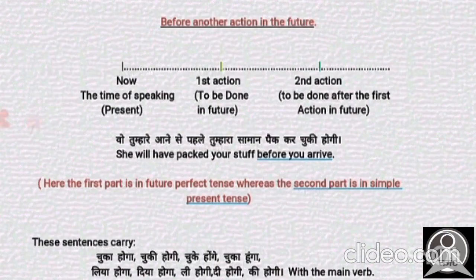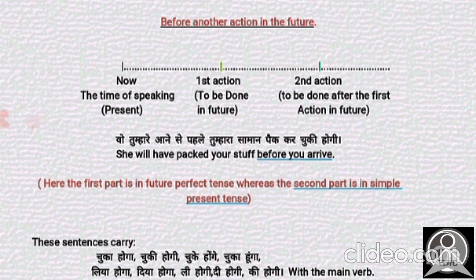And the second condition says that an action has to be before another action in the future. Here let's have an example for the first condition. मैं सोमवार तक उसका काम और ये असाइनमेंट खत्म कर चुका होऊंगा.